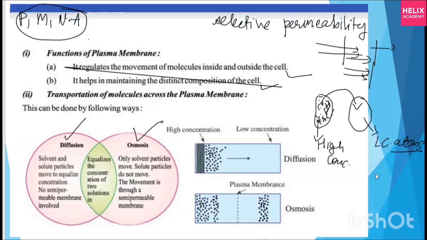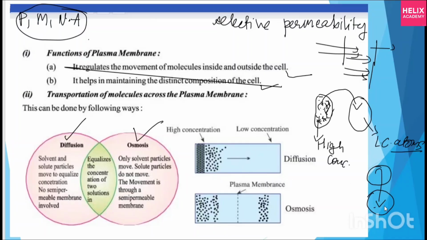Suppose I have hot water and cold water. When you mix the hot water into the cold water, what happens? They become normal water, not very hot, not very cold. In the middle there is an equilibrium, a stable state.